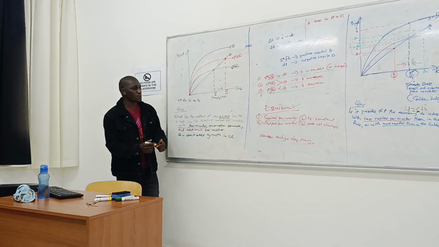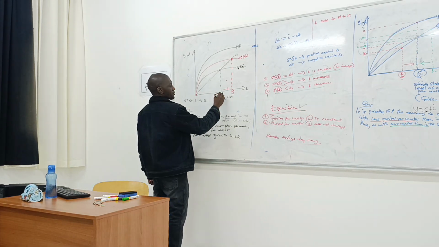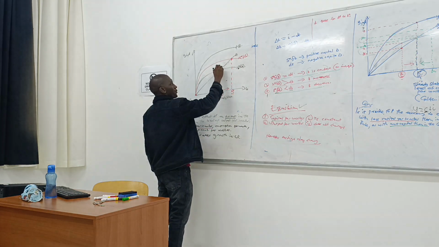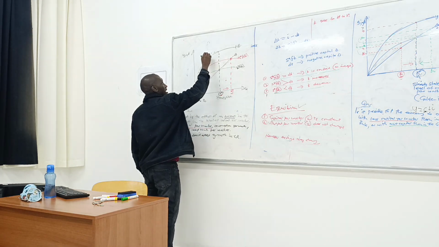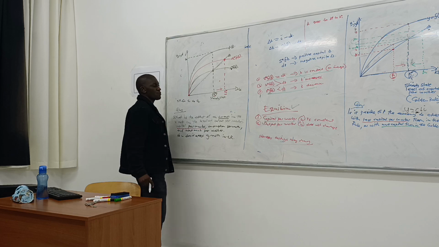What happens to the output per worker? We can indicate the initial level of capital. This was the initial equilibrium, so if we go up and meet the output per worker function, this is going to determine the level of output, say Y0.